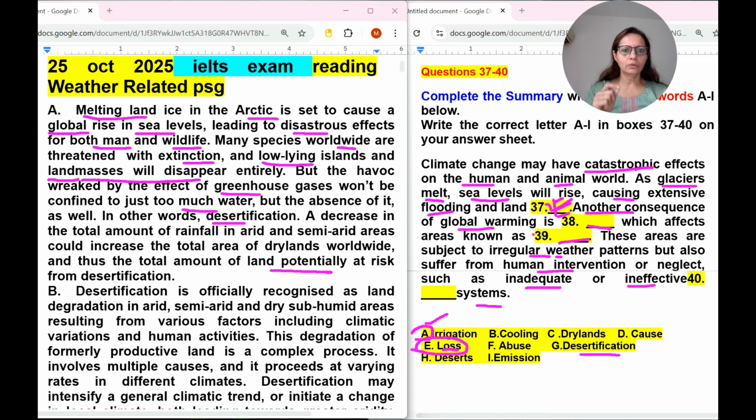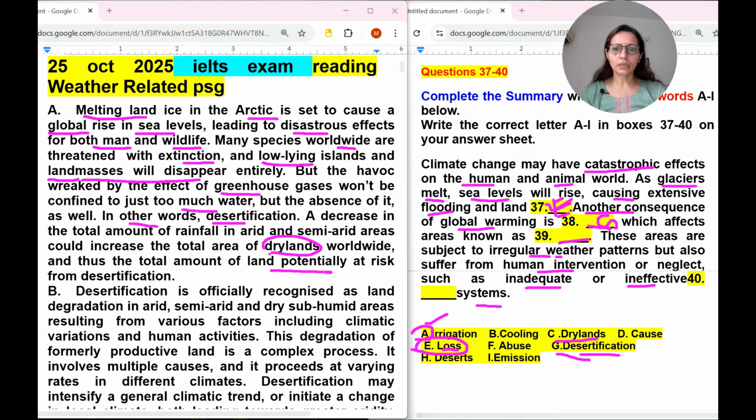Another consequence of global warming is dash. In other words, desertification, they are talking about the consequence. Desertification, global warming is desertification. We can fit it over here. It is G number, which affects areas known as. Now, areas known as, so I can match C number also. So this word is also given, and desertification is also given G number. So in other words, desertification. We can fit here the 38th is G, and which affects areas known as,